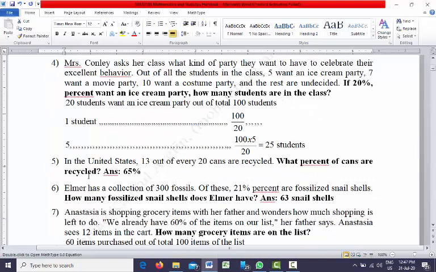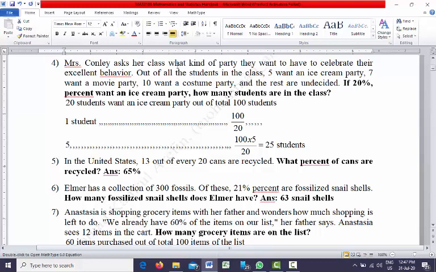Question number 4. Mrs. Conley asks her class what kind of party they want to have to celebrate their excellent behavior. So the class teacher wants to give a treat to her students because they showed excellent behavior.